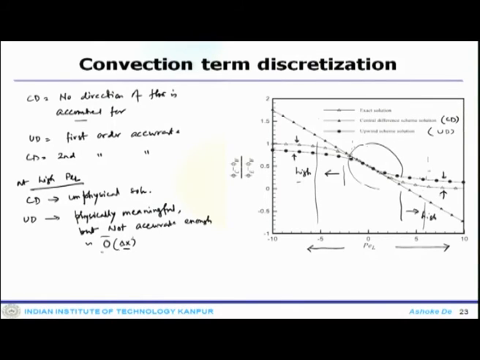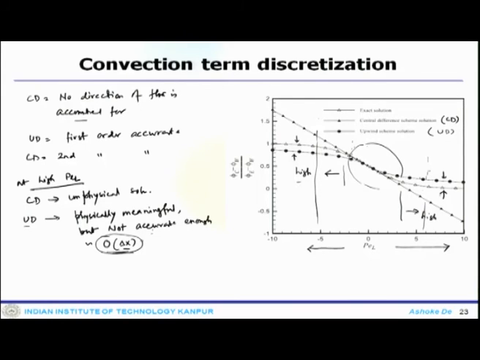But otherwise, since it is first order accurate, the leading order truncation term makes it slightly diffusive. That diffusive nature creates some smoothing of the solution, so you start getting inaccurate results.